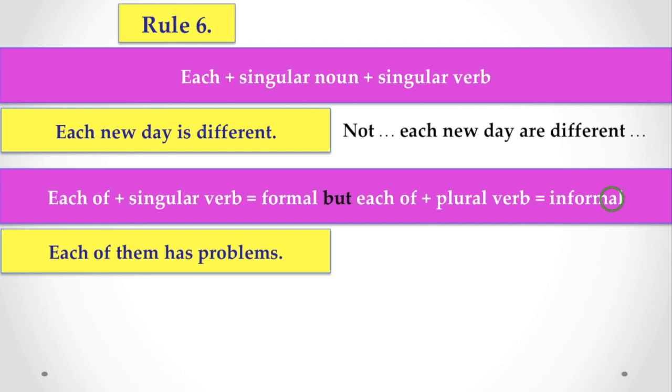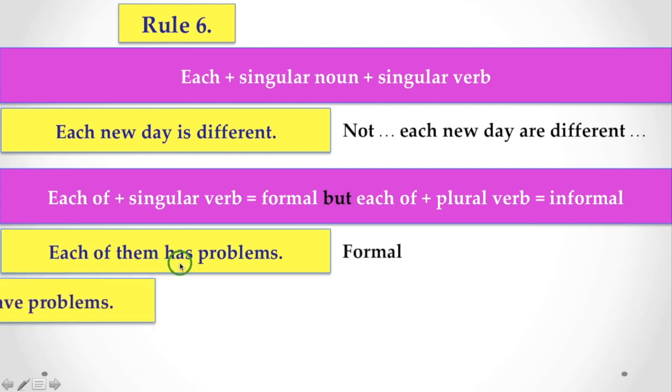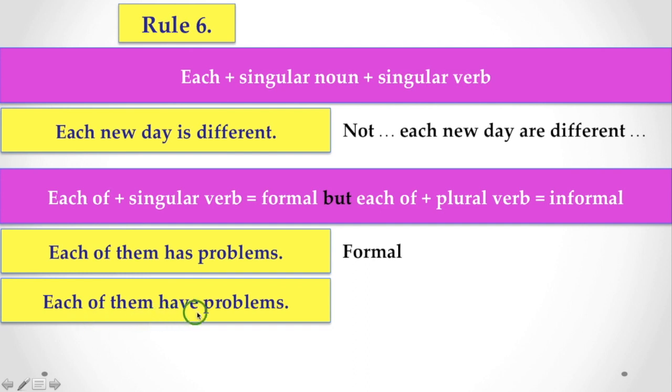With each of, we have to use a plural verb sometimes. Each of them has problems. Here a singular verb is used. This is a formal style, but sometimes you find each of them have problems. Here this is an informal style.